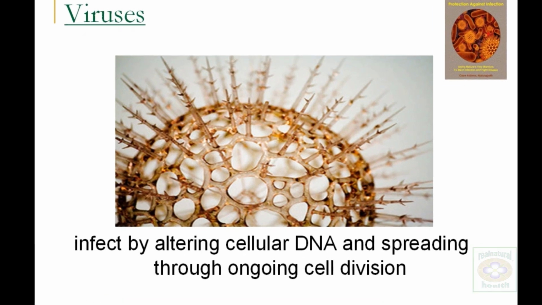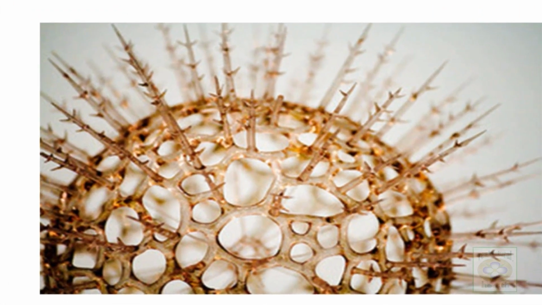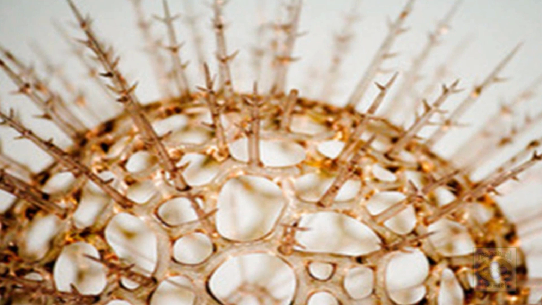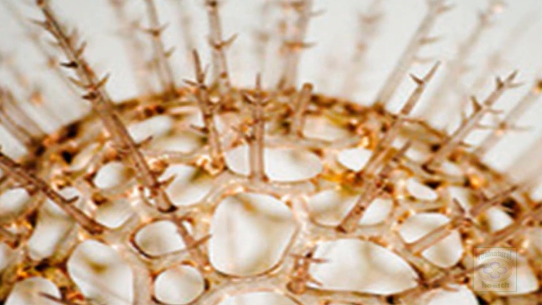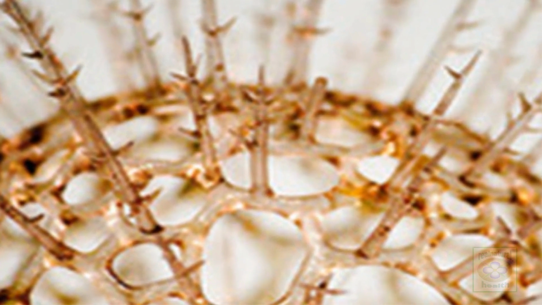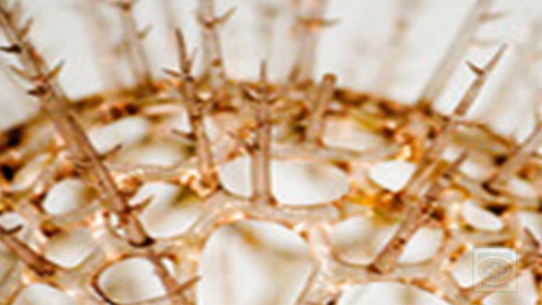Viruses spread by changing the DNA in a cell, which instructs the cell to replicate the virus. It thus makes the cell one of its clones. The cloned cell will then spread the virus through cell division in contact with other cells.